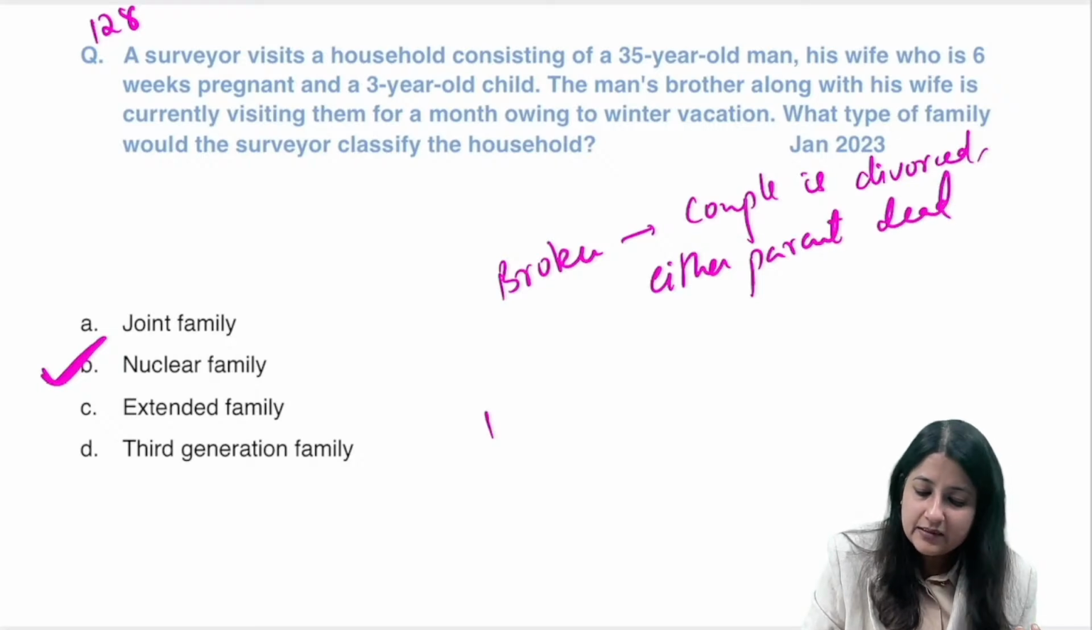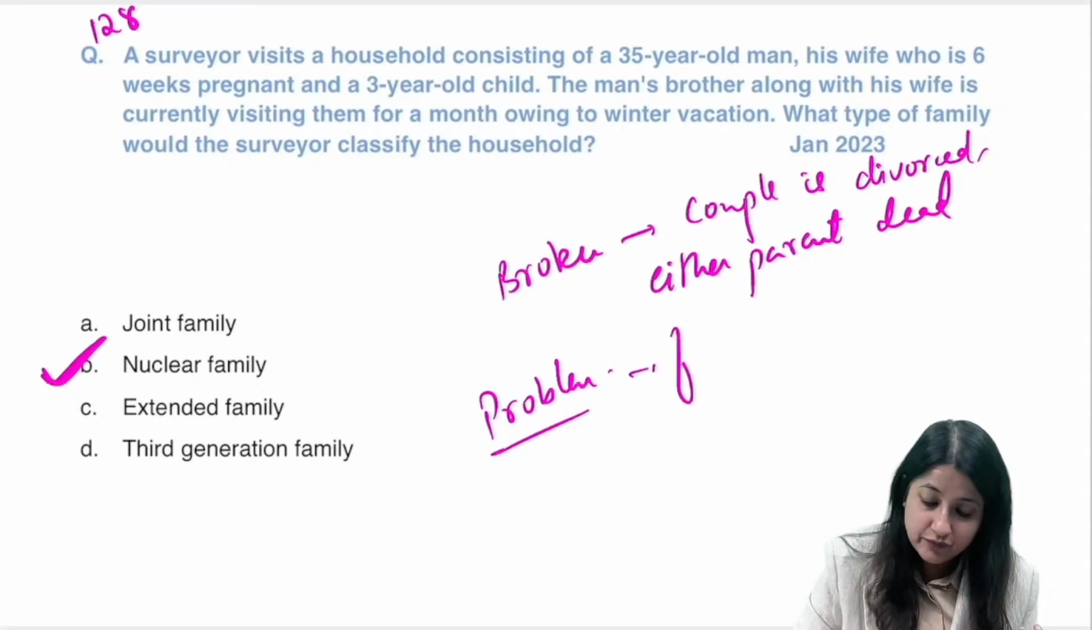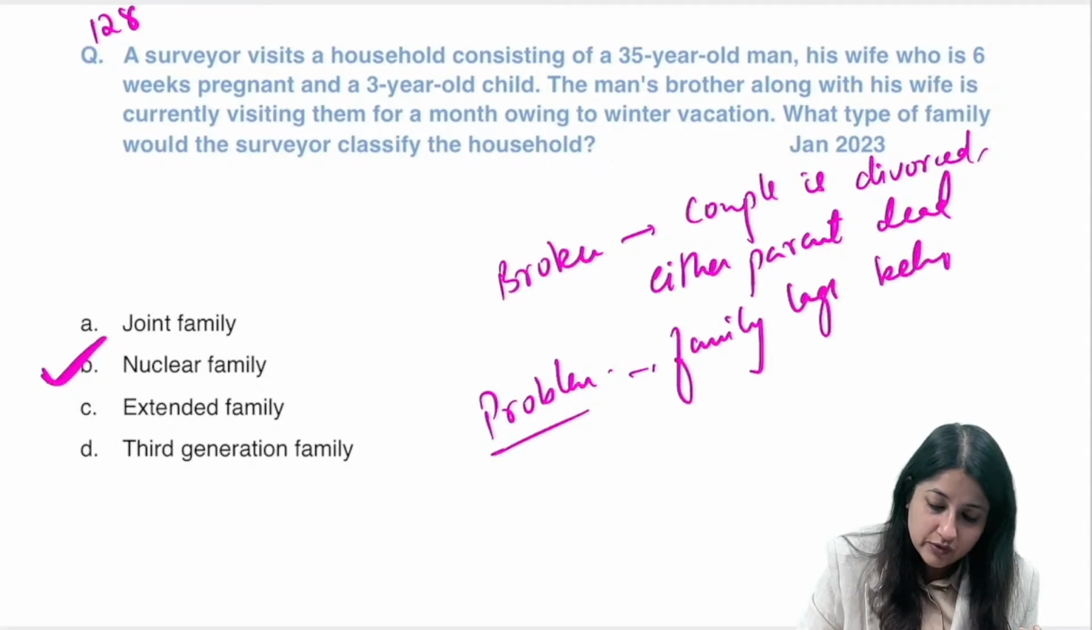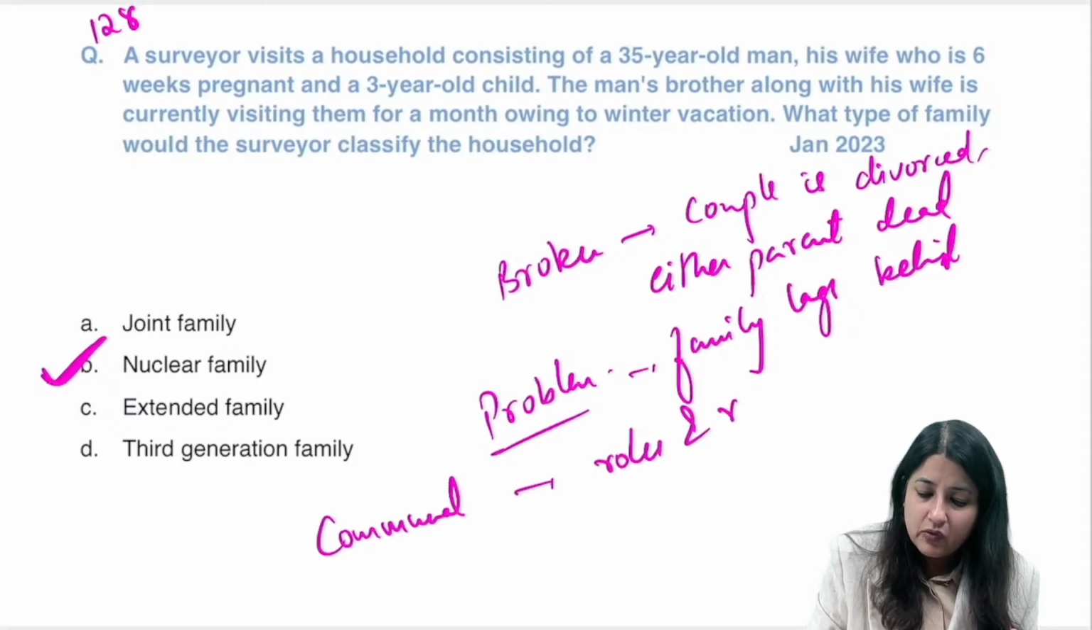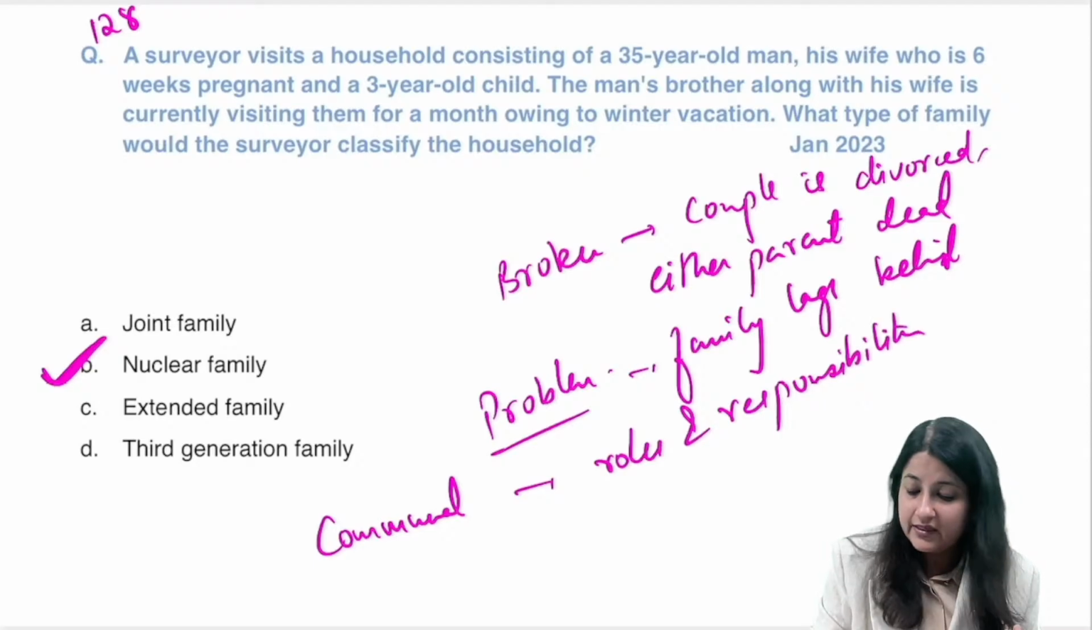Then there's a problem family. Problem family क्या होता है? Family lags behind the rest of the community. And then you have a communal family. What is communal family? Roles and responsibilities are divided.